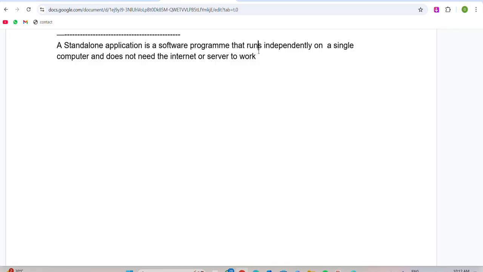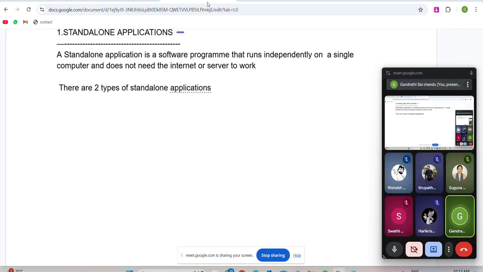After that, in the standalone applications there are two types. How many types of standalone applications are there? There are two types of standalone applications. What are the two types?